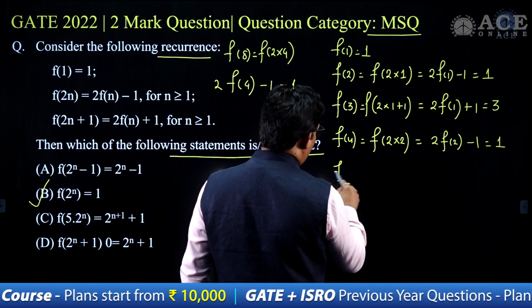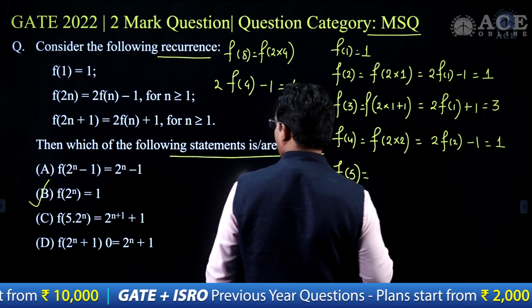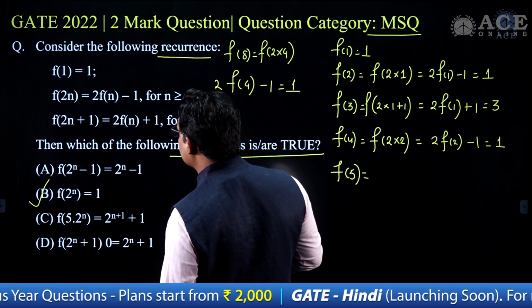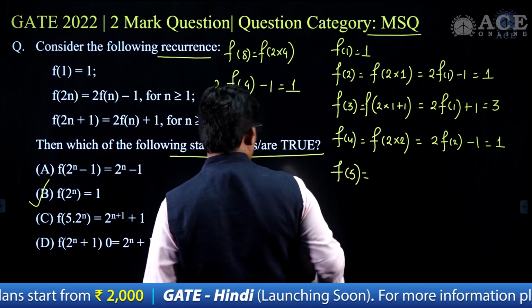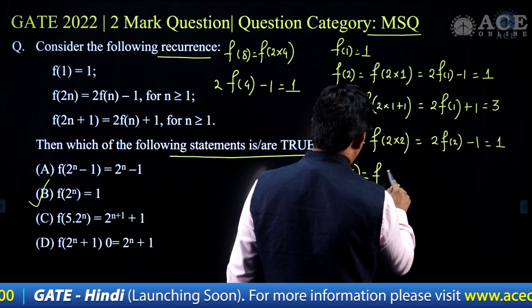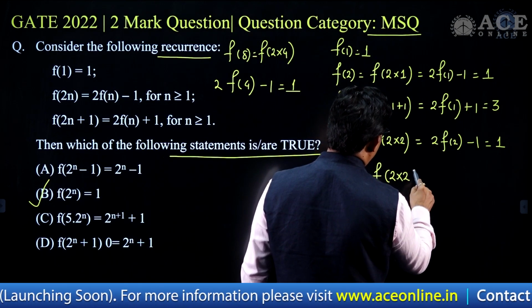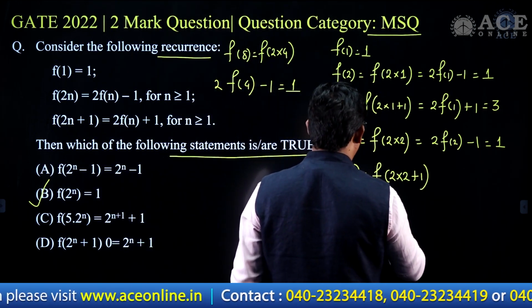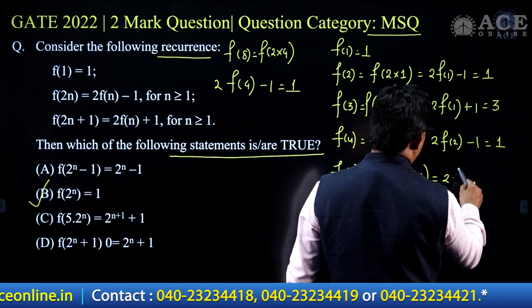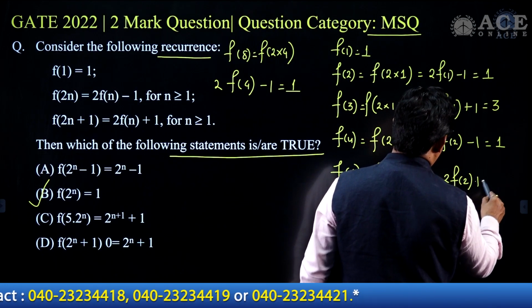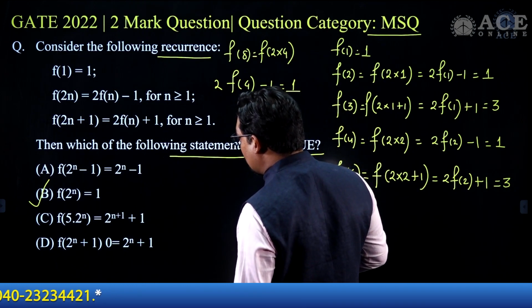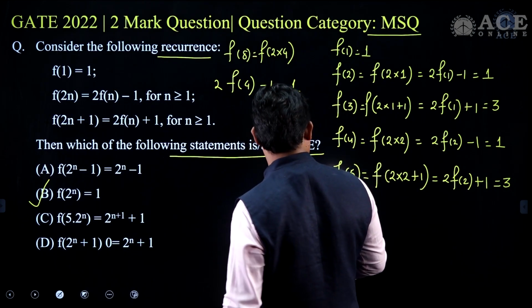Now I'll go for f of 5. Let's see f of 5. F of 5 can be written in which form? 2 into 2 plus 1. I think that is the correct one. So in this case I'll write f of 2 into 2 and then plus 1, that is 2 times f of 2 plus 1. What is f of 2? It is 1. That is still 3. So I'm getting a constant value in this case, 3.